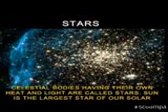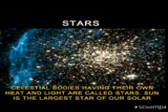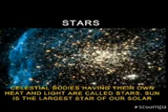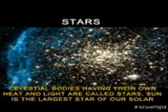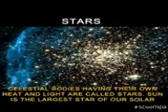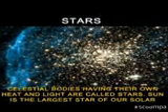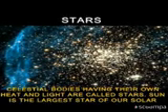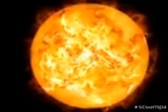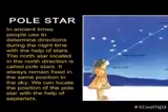Okay. See now the stars, celestial bodies having their own heat and light are called stars. Sun is the largest star of our solar system. Yes, the sun is the biggest star in the solar system.